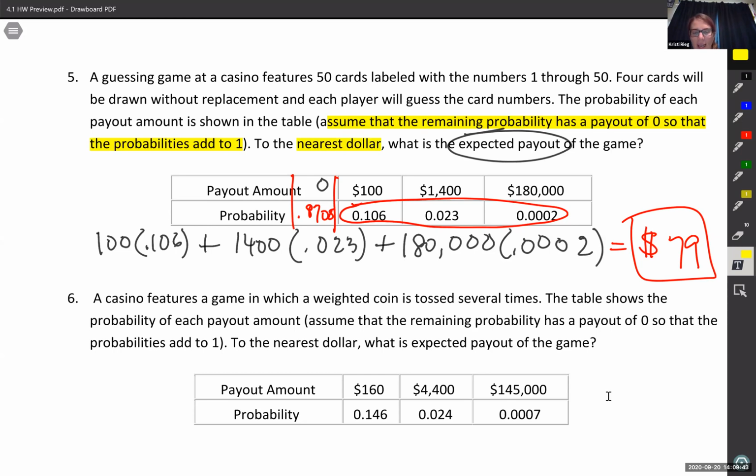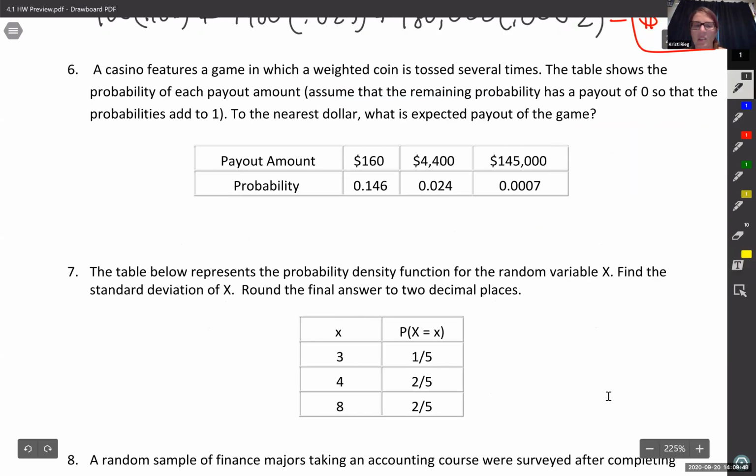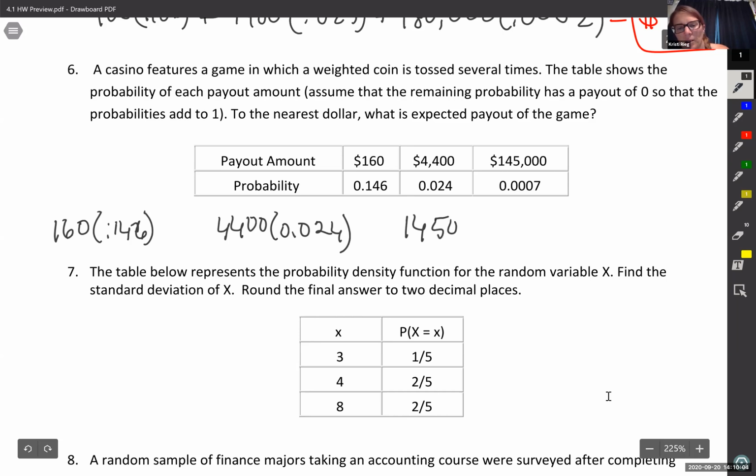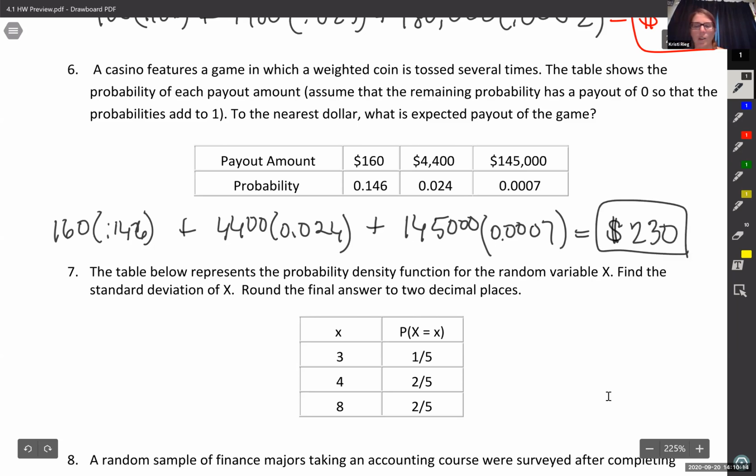Okay, try this again. So we can just multiply and add. I'm not even going to spend the time on the table this time. I'm just going to multiply each of these: the X times the probability of X. Ooh, 145,000. I'll take that. And then I add all of the multiplication together, rounding it to the nearest dollar. I get $230. So if you didn't get $230, pause it, check your multiplication and see what you did.